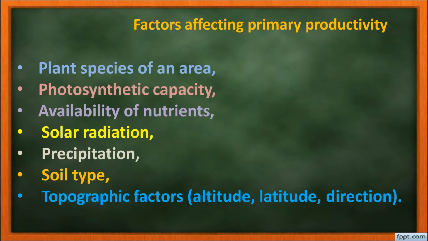What are the factors that affect the primary productivity? Primary productivity depends on the plant species of an area, photosynthetic capacity of the plant, availability of nutrients in the soil, solar radiation, precipitation which means rainfall, soil type, and topographic factors such as altitude, latitude and direction of wind, etc.